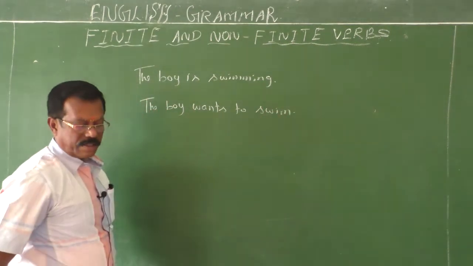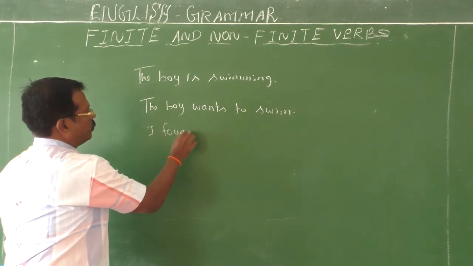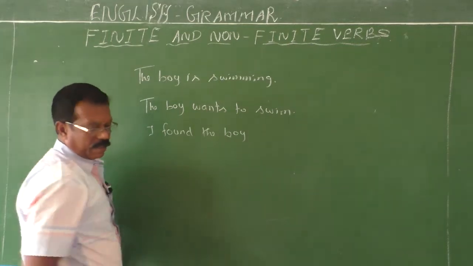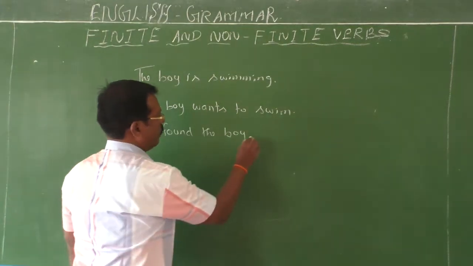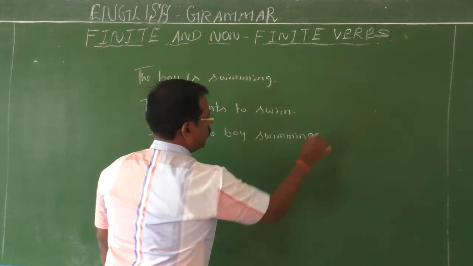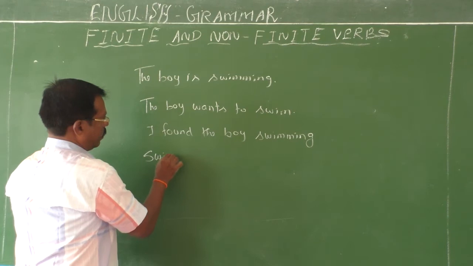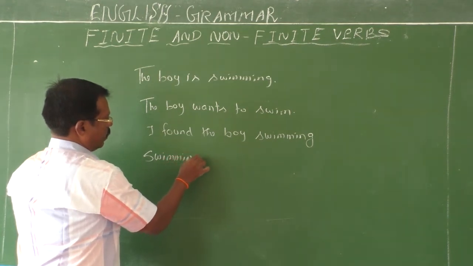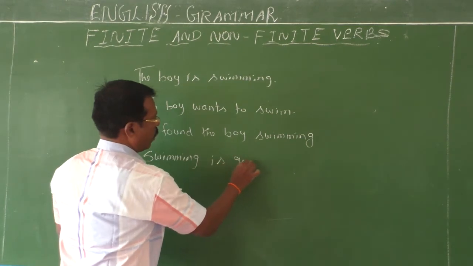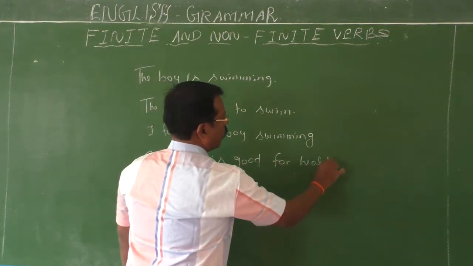Third sentence, I found the boy swimming. Fourth one, swimming is good for health.